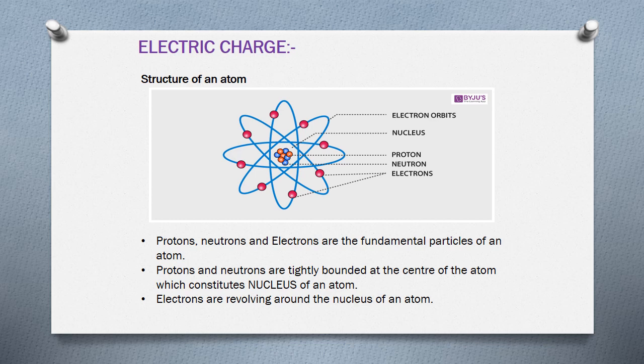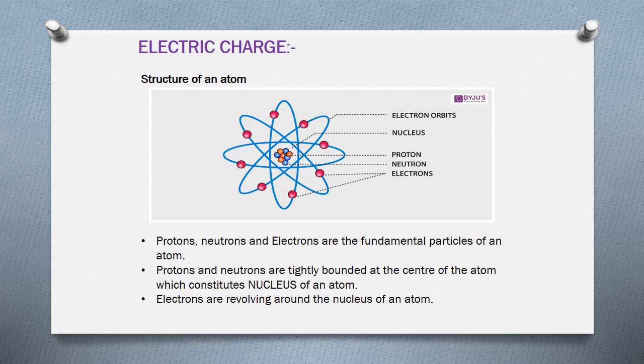Here the center of the atom is made up of protons and neutrons. That means the combination of protons and neutrons constitutes the center of an atom, which is also called the nucleus of an atom. These protons and neutrons are together called nucleons.